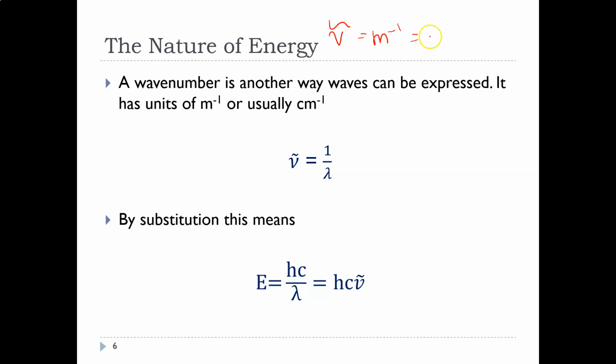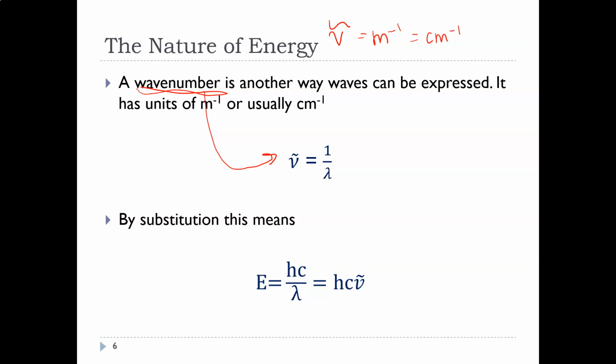So inverse meters, even though most of the time when you see this, you're going to see this in organic chemistry when you're looking at infrared spectra. It's usually inverse centimeters. So what it is, we're just taking the wavelength, like the inverse wavelength. 1 divided by wavelength equals wave number. Okay, so that's the name of this symbol. That symbol is wave number, and its units are inverse meters or inverse centimeters.